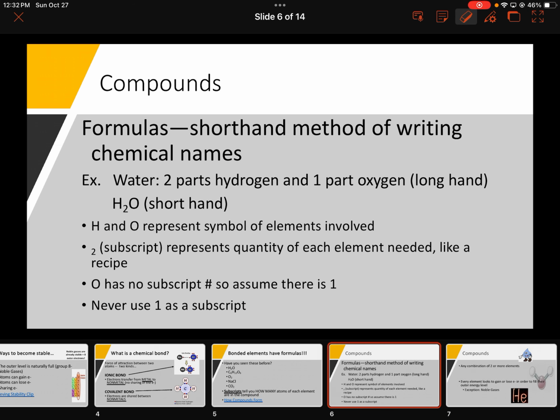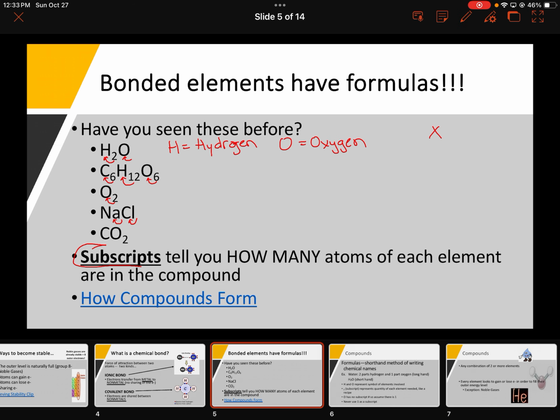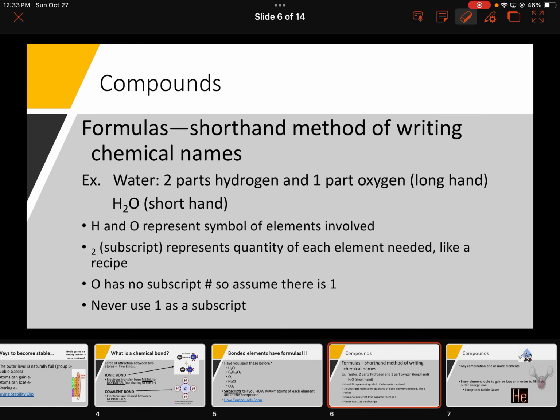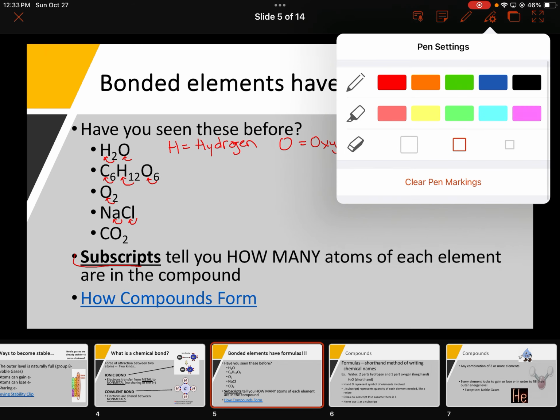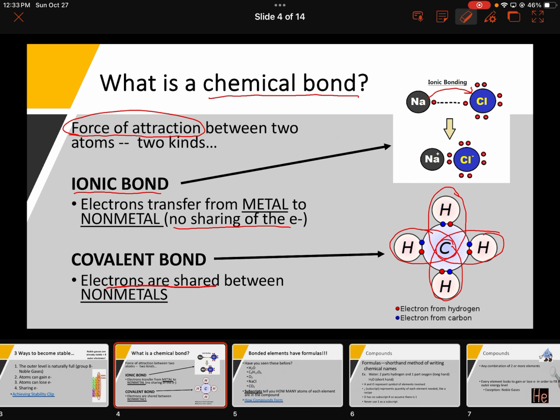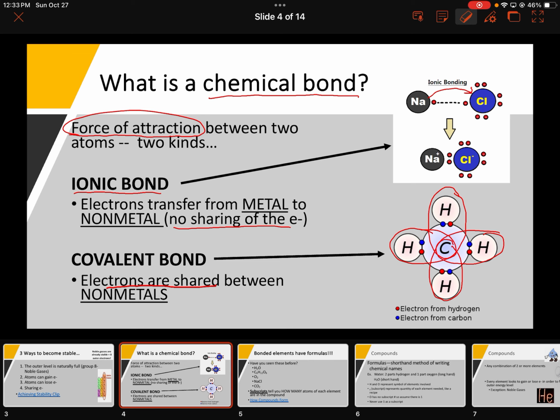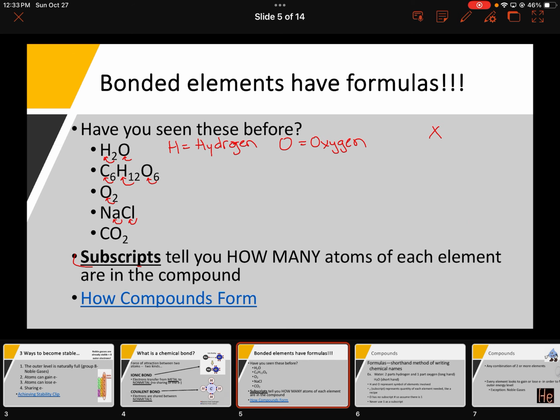Oh, there we go. I'm not sure why it's doing that to me. I'm just trying to erase here and it doesn't seem to want to cooperate.